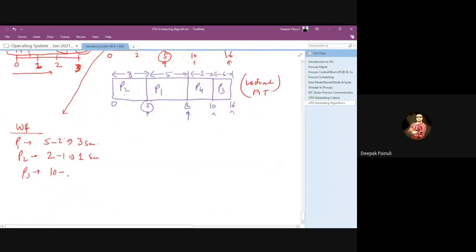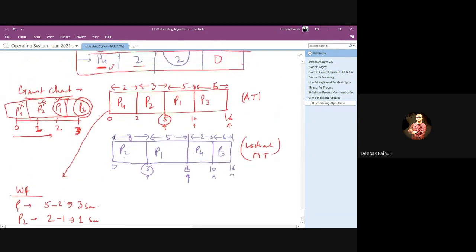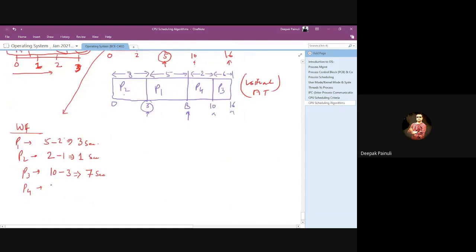So 10 minus 3. That means 7 seconds it waited in the system. Now for P4, it got the system at time 0, so 0 seconds will be the waiting time for P4. So average waiting time will be 3 plus 1 plus 7 plus 0 upon 4.